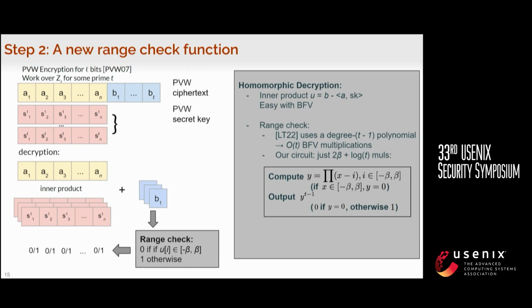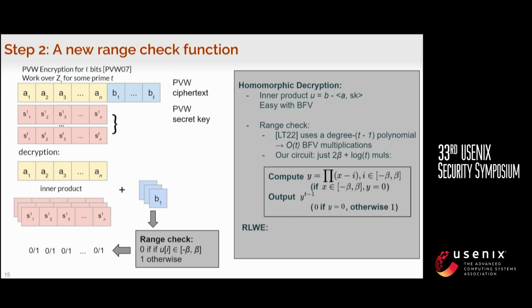We first compute y equals the product of (x minus i), where i is in negative beta to beta, so the entire error range. If the input x is within this range, the resulting y will be 0. Otherwise, it will be a non-zero element. And then we raise y to t minus 1, recall t is a prime. In this case, y will be 0 if y is 0, so the result will be 0. Otherwise, it will be 1. This is exactly what we want for the range check function.